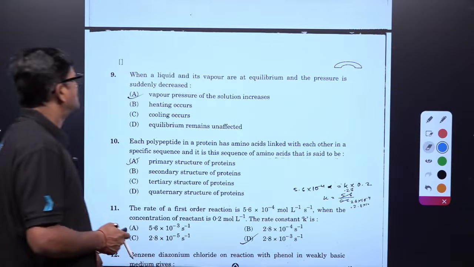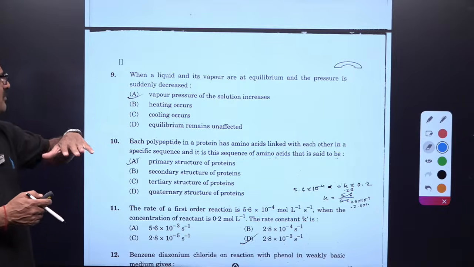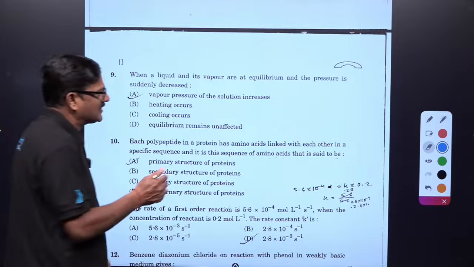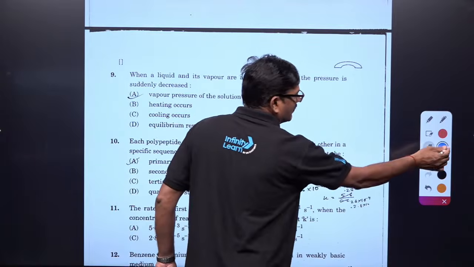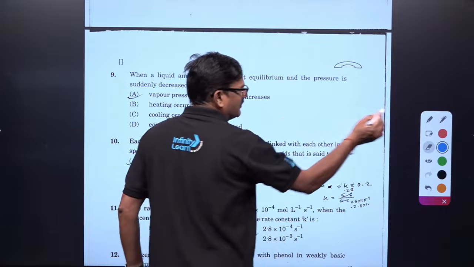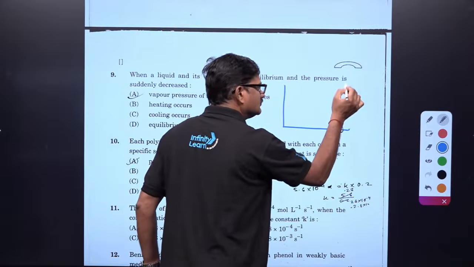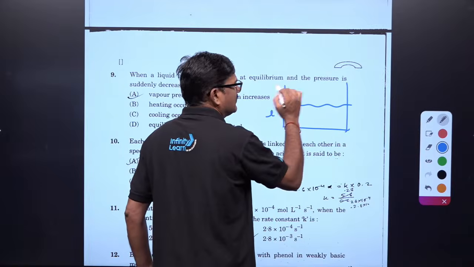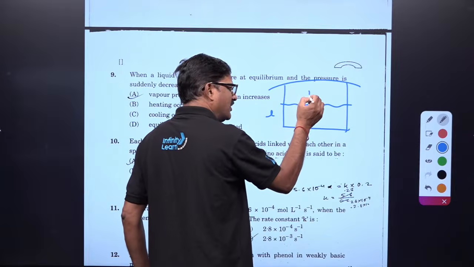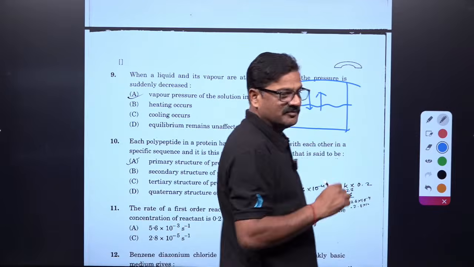Now, when a liquid and its vapor are in equilibrium and the pressure is suddenly decreased, what exactly happens? This is a liquid and this is a vapor, at equilibrium.